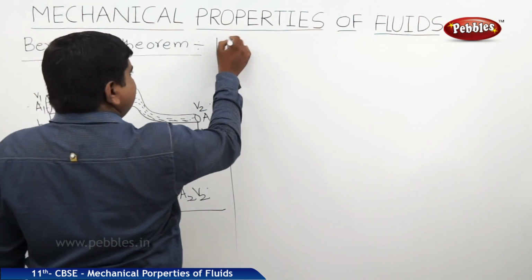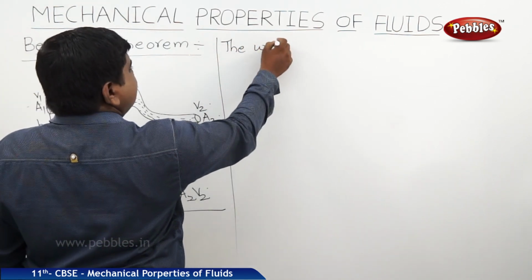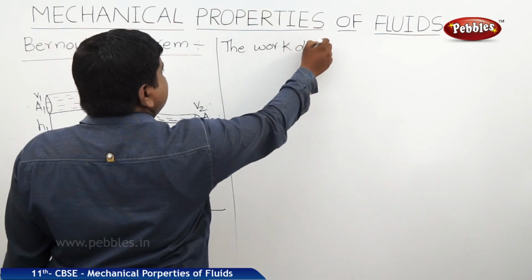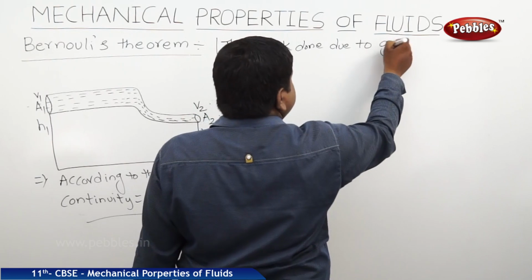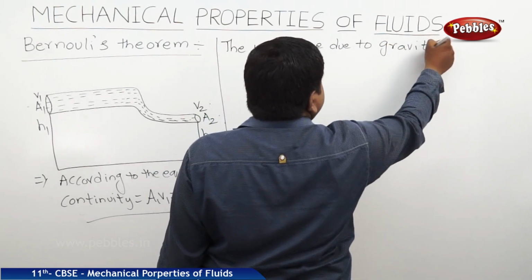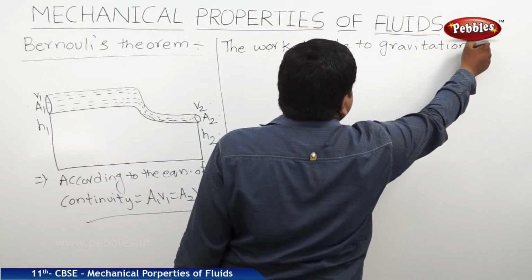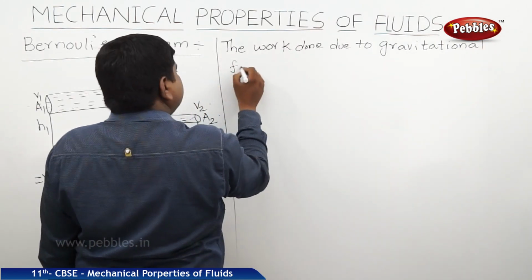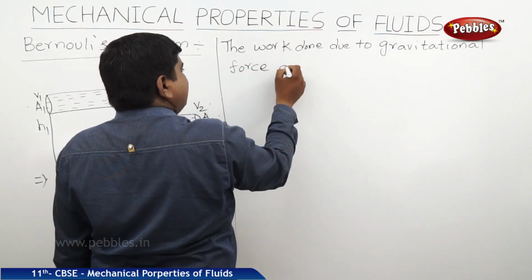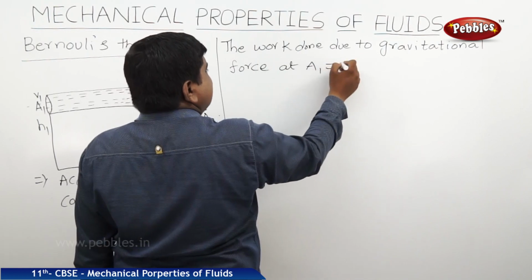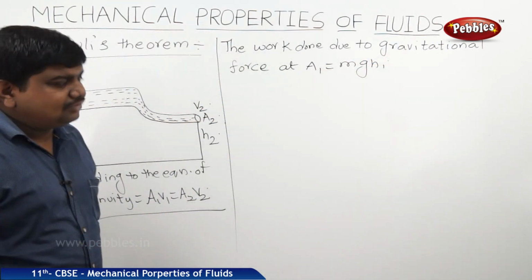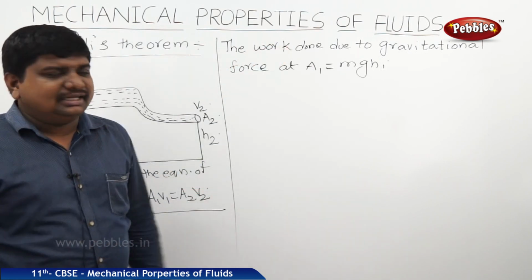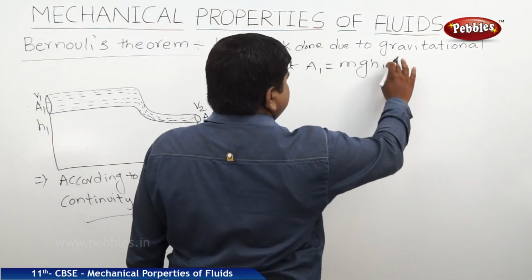So the work done due to gravitational force at A1 is equal to mgh1, because the work done by a gravitational force is nothing but its potential energy. That's why we can write mgh1.